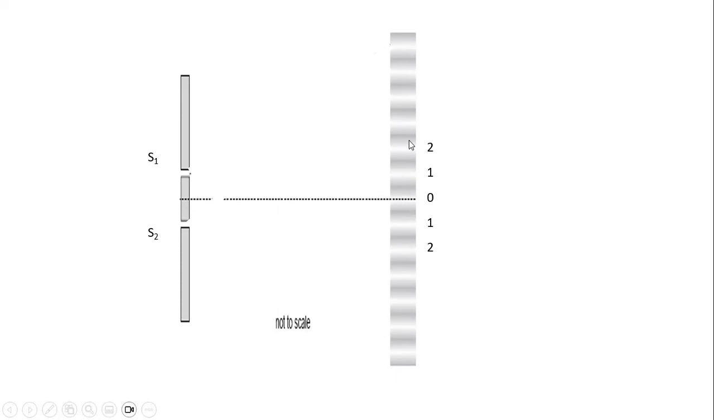Fringe separation is basically the separation between adjacent maxima. It can be the distance between the central and the first-order maximum, or the distance between the first-order maximum and the second-order maximum, or it can also be between the first-order minimum and the next minimum. This here is known as fringe separation delta Y.